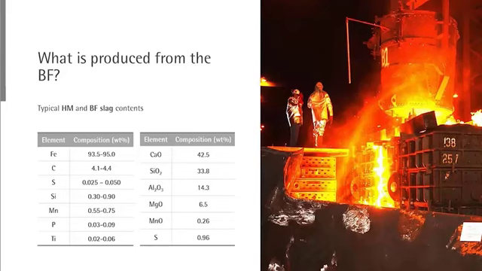So this is quite effective. As a result of this iron making process, we get hot metal and slag. The hot metal contains certain levels of carbon, sulfur, silicon, manganese and phosphorus. Depending on the ore used, we may have titanium or some other types of element. This will be sent to the steel making plant.